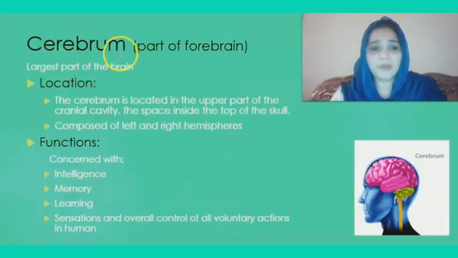Now the first part, that is the cerebrum. It is a part of the forebrain, the largest part of the brain. Location: the cerebrum is located in the upper part of the cranial cavity, the space inside the top of the skull, composed of left and right hemispheres. What are the functions of the cerebrum? They are concerned with intelligence, memory, learning, sensations, and overall control of all voluntary actions in humans.